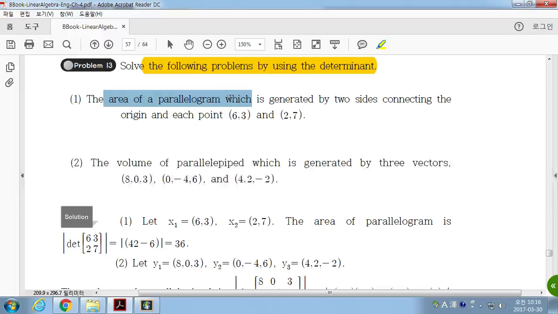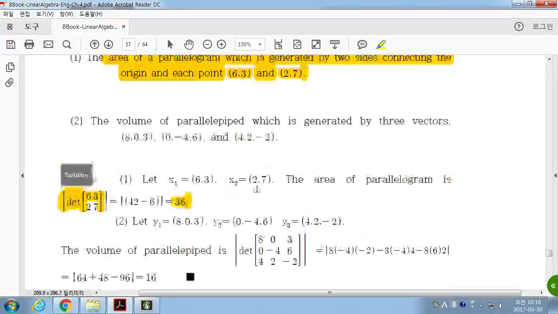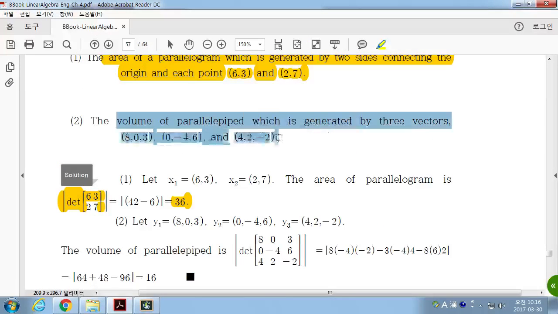Area of the parallelogram, which is generated by two sides connecting the origin and each point. How? Form a 2x2 matrix whose columns are these 2 point vectors, and then the determinant will give you the area of the parallelogram. What about the volume of the parallelepiped generated by these 3 vectors?